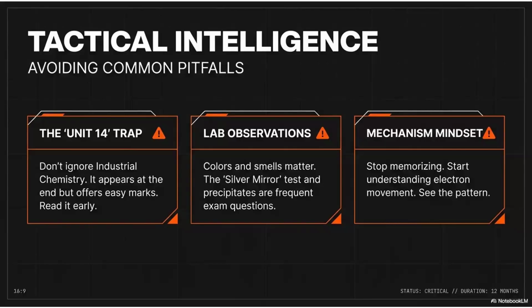Then there are things that you need to know. Usually the unit 14, I call it the unit 14 trap, because most of the students just ignore unit 14 because it's the last unit in the syllabus, and they just ignore the industrial chemistry part because it appears at the end. But it offers easy marks. That's the problem. Most of the students skip that lesson. But the thing is, it's very easy.